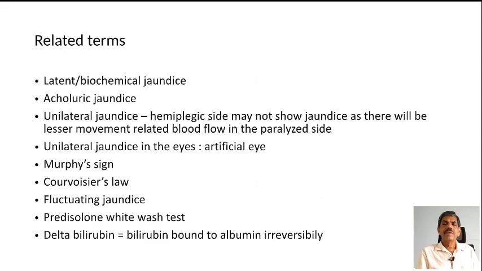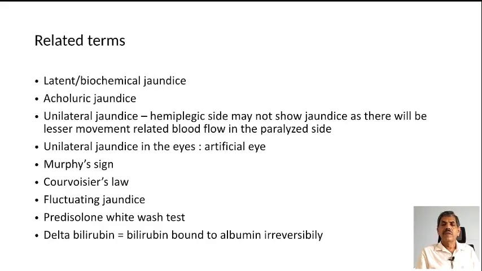You have to remember some related terms. Latent or biochemical jaundice is usually when the serum bilirubin is less than 2 or 3 milligram percent. Then acholuric jaundice, that is hemolytic jaundice, where there is no yellowness of the urine, but the jaundice will be there in the eye.